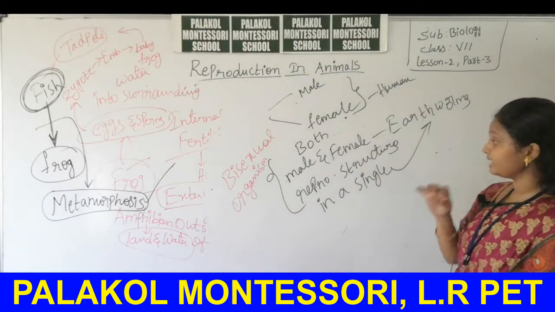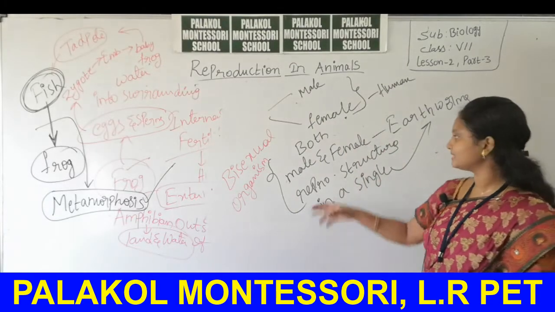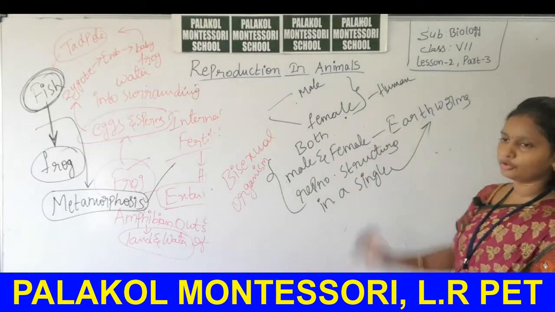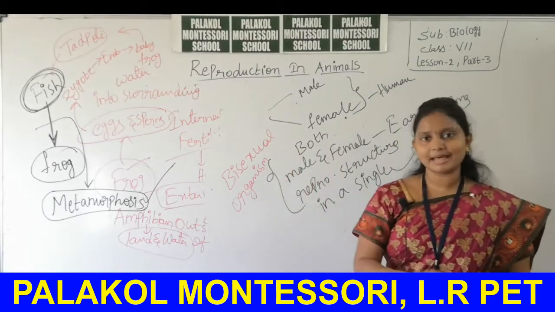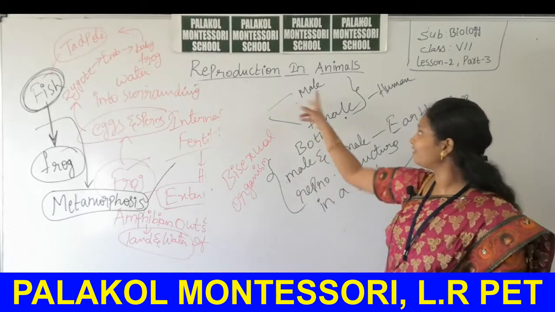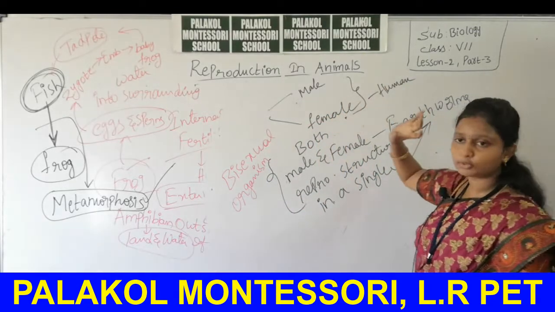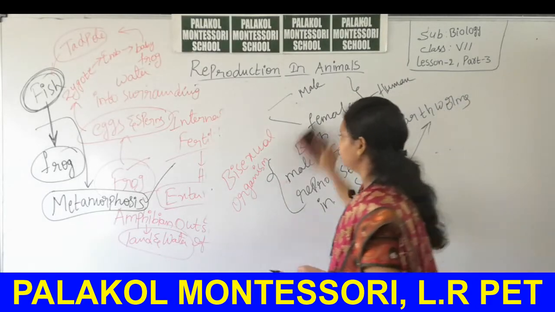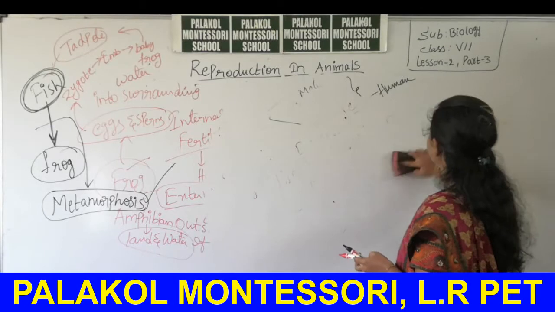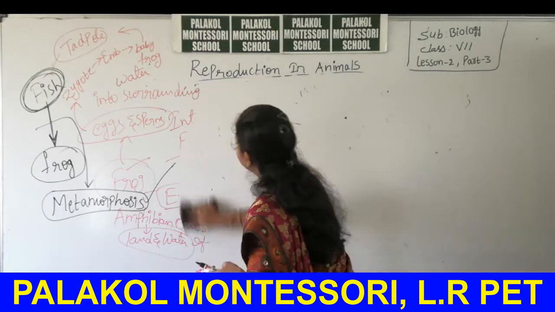Bisexual organism means the organism having both the sexes, that is male and female reproductive structures. But in case of humans, male candidates are separated and female candidates are separated. Okay, so due to differentiation, these are called as unisexual organisms. Then after, test tube baby.